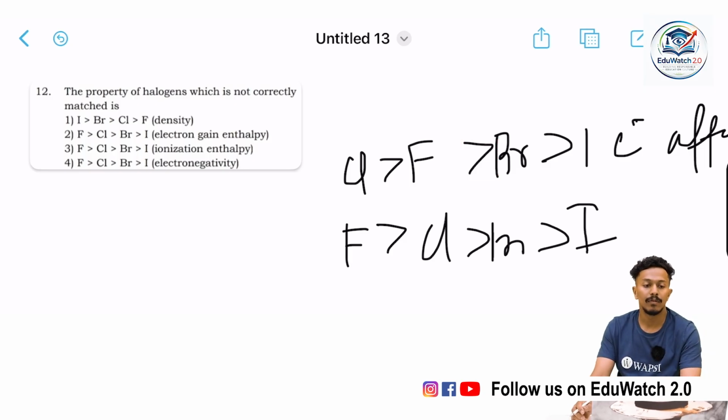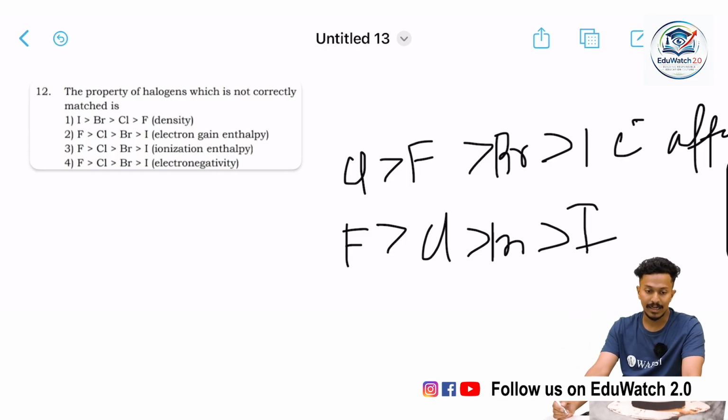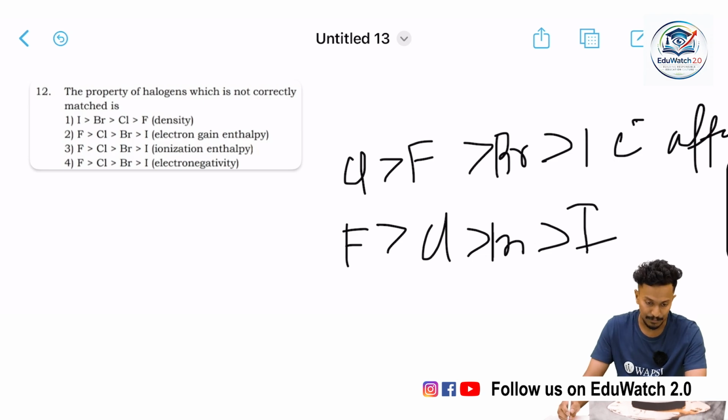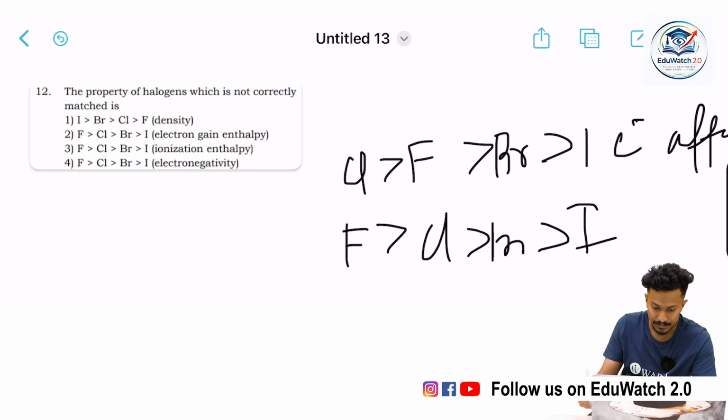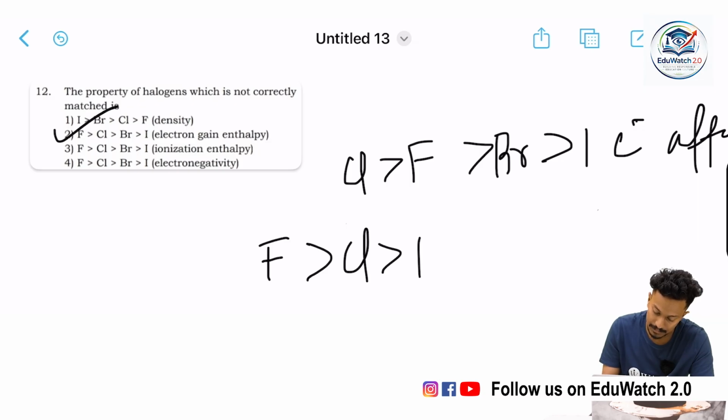Electronegativity of an atom decreases down the group, so the topmost is fluorine, then chlorine, then bromine, then iodine. This is the correct trend in electronegativity. Sorry, there's a slight mistake in this. So the mismatched property is electron gain enthalpy, option 2.